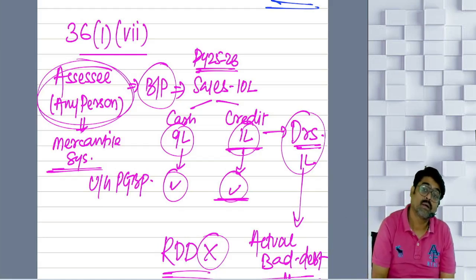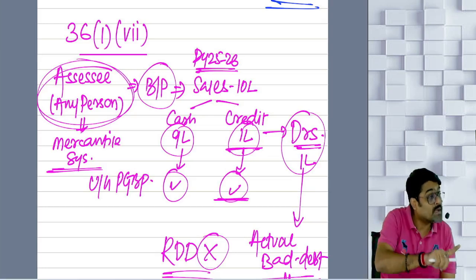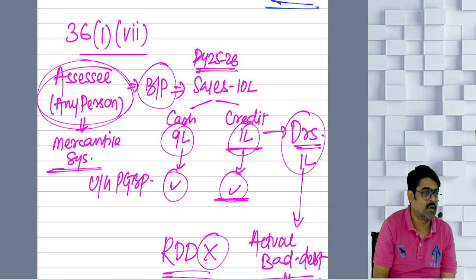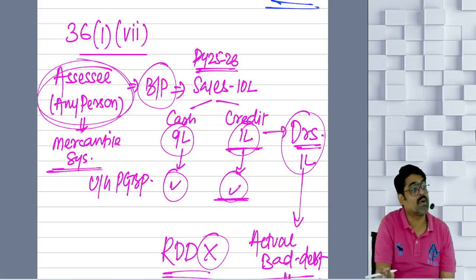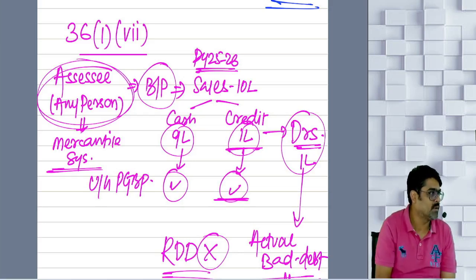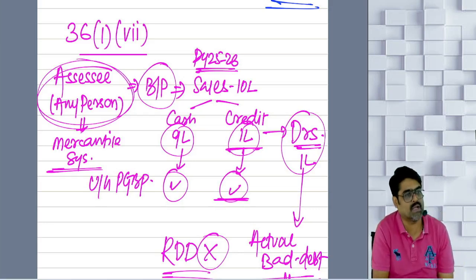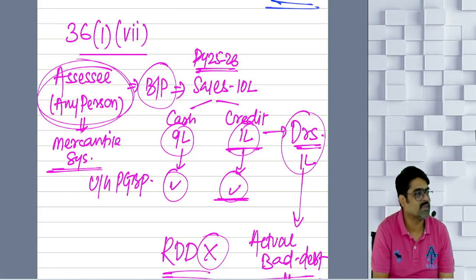In the year of recovery, it will be taxable as deemed PGBP income only if it is out of that bad debt which was allowed as a deduction earlier. But if the recovery is of that bad debt which was not allowed earlier as a deduction, then it will not be taxable as deemed PGBP income.